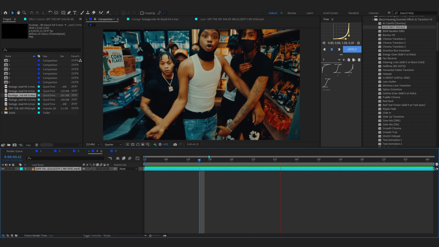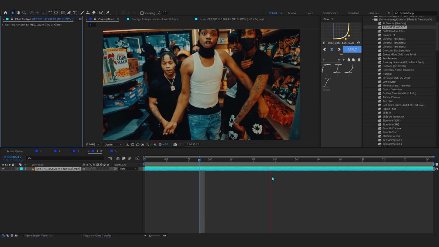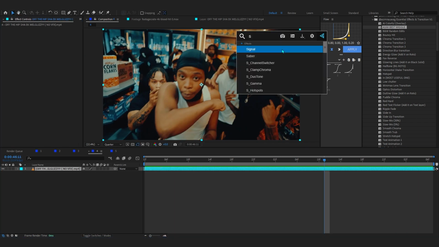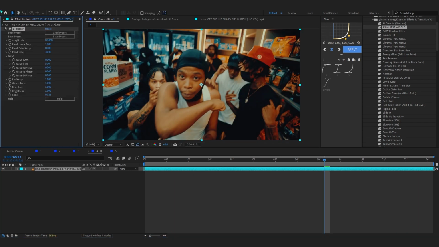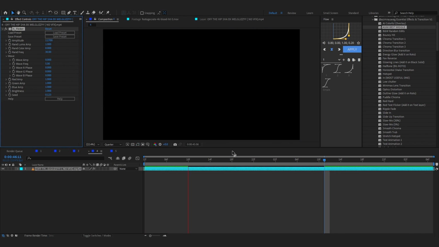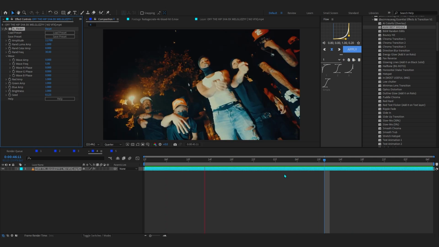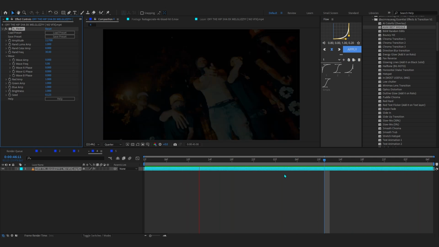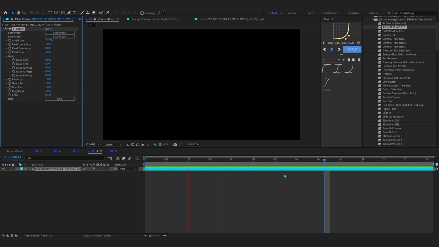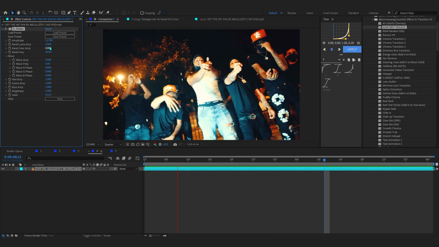So in my timeline you can see this clip right here. The simple flicker you can add is a Sapphire flicker. You can use this to add some really dope flicker if you don't already know. You can bring up the amplitude, and if I play through you can see this intense flicker going on. I don't recommend doing this throughout the video, but in some parts when the beat really goes hard, you can use this type of crazy flicker.